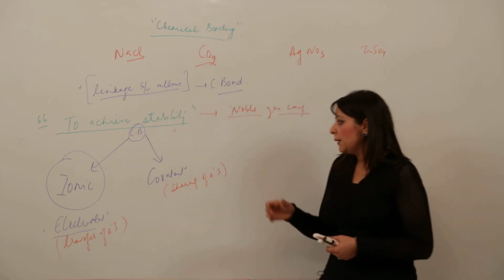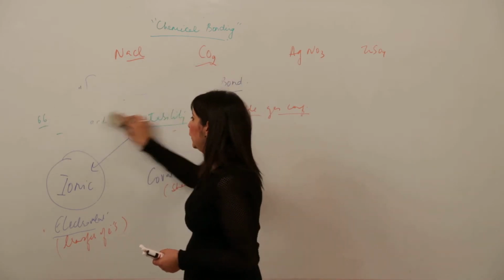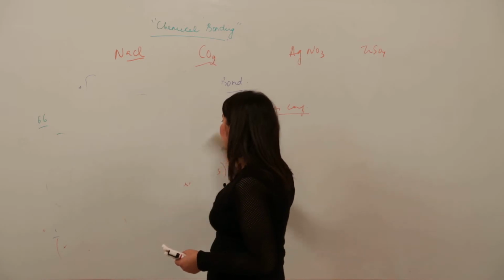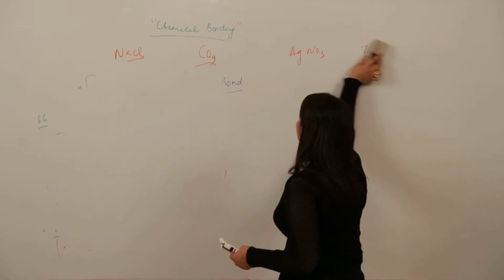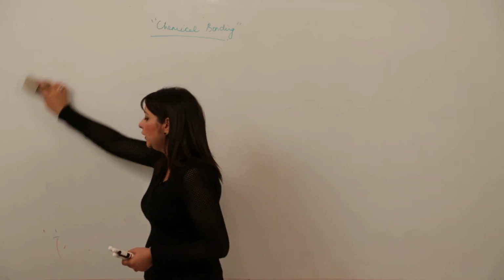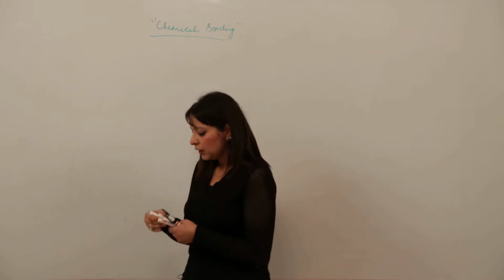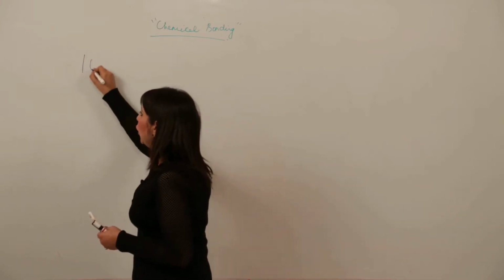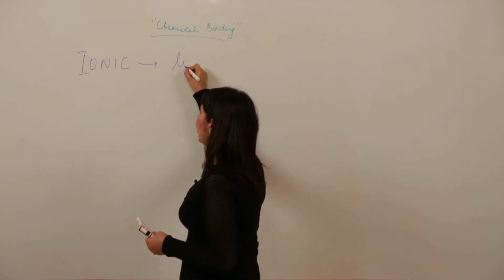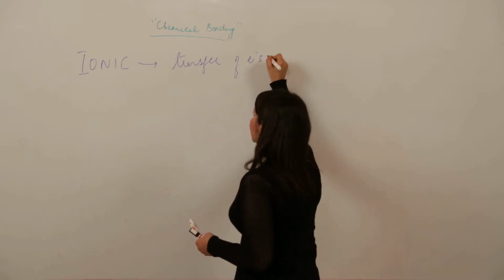Right? So I'm just explaining this to you in a detailed manner. We'll take up the ionic and covalent bond one by one so that it is clear in your mind, and you should know how atoms are linked to each other and what processes are involved, how they share, how they lose or gain. So starting with the ionic bond, as I've told you, ionic bond is formed by transfer of electrons.